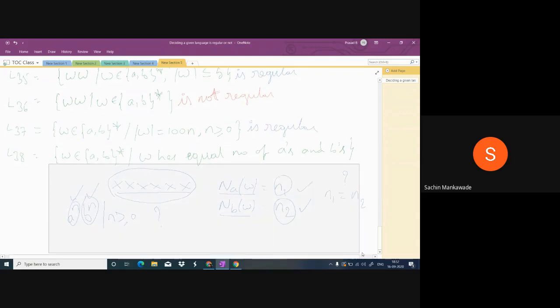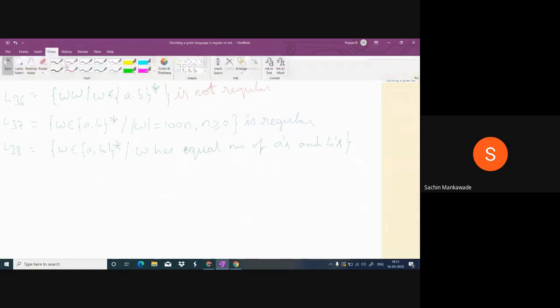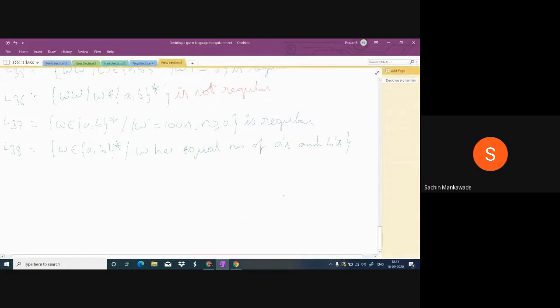Suppose the same question, if they had given you like this: W has an equal number of A's and B's and modulus W equal to, suppose say 10, then definitely this is regular, because there will be a finite number of strings. In that finite number of strings, you can check whether A's and B's are equal or not. But here the string is of infinite length and you have to check whether A's and B's are equal or not, memory is required. Therefore, it is not possible. This is not regular.